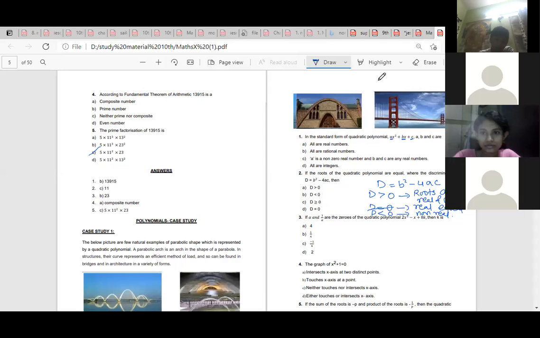Then the next question. If alpha and 1 by alpha are the zeros of this polynomial, then k is equal to 1 by 4.